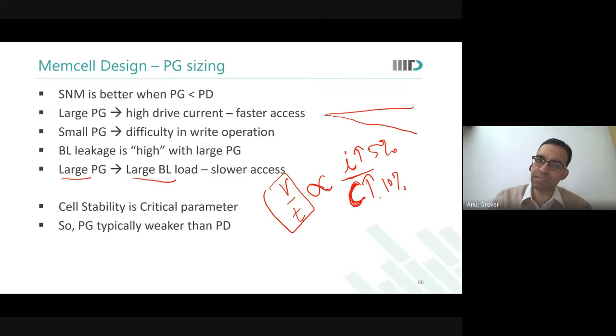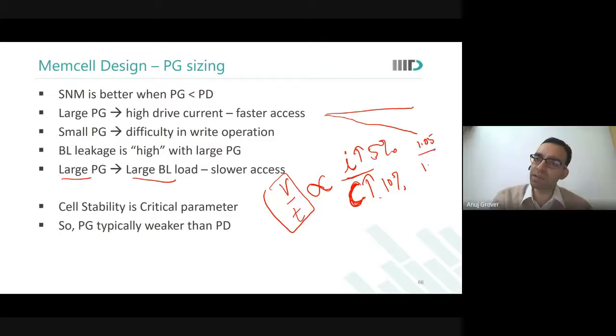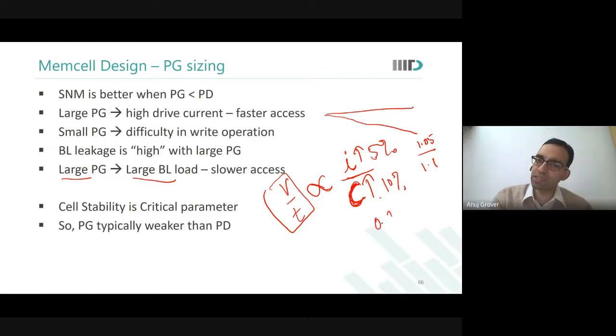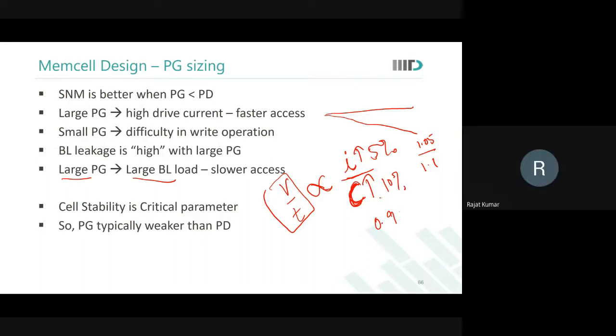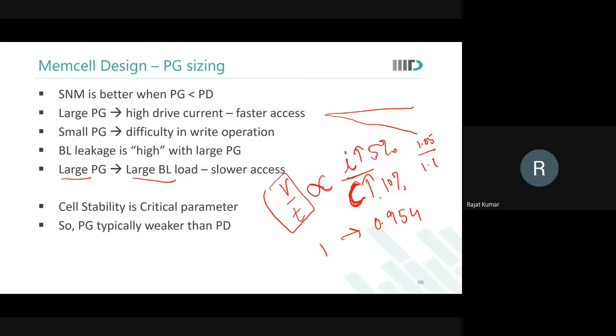Now you size the pass gate up so that current increased by 5%. So it became 1.05. But the capacitance increased by 10%. It became 1.1. So effectively, discharge rate became 0.954 something instead of 1. It was initially 1, it reduced to 0.954. Are you able to see this? Yes, sir.